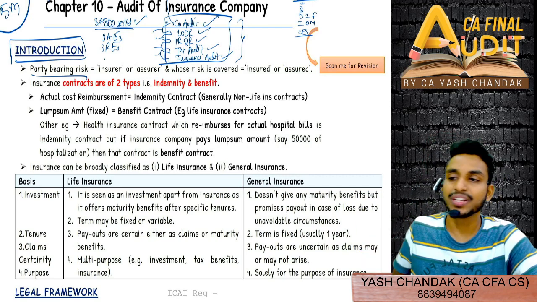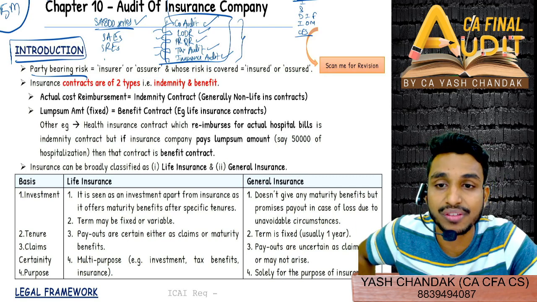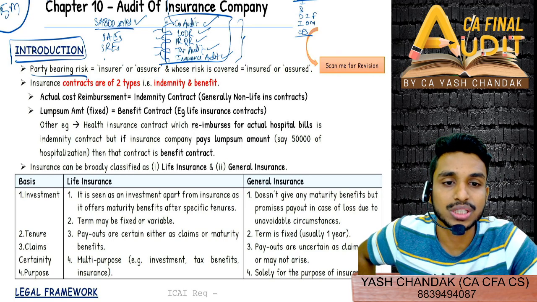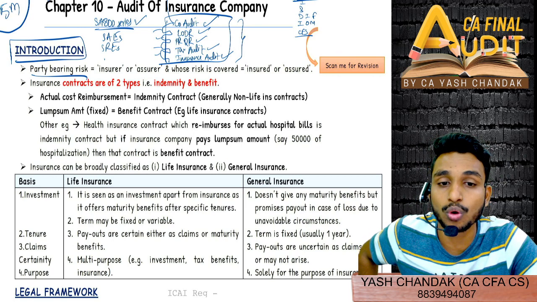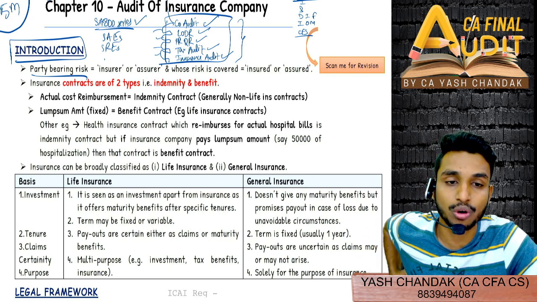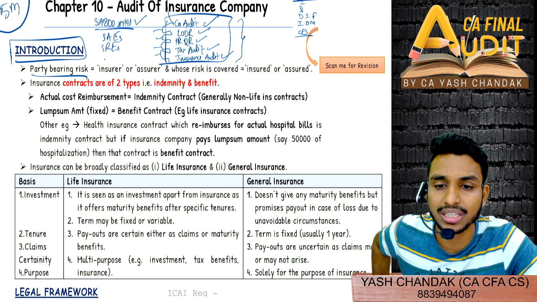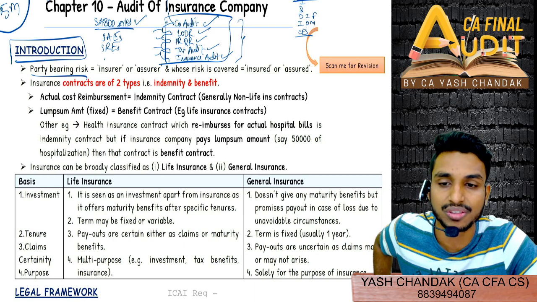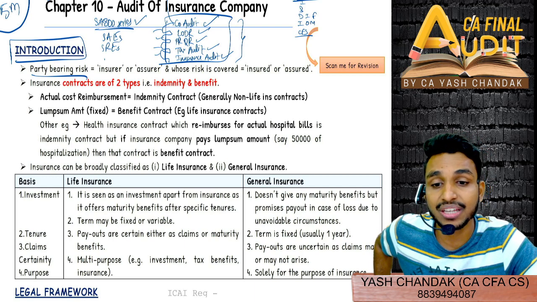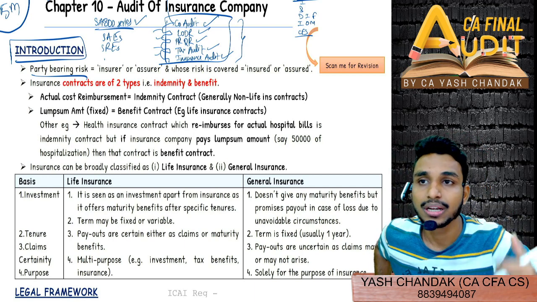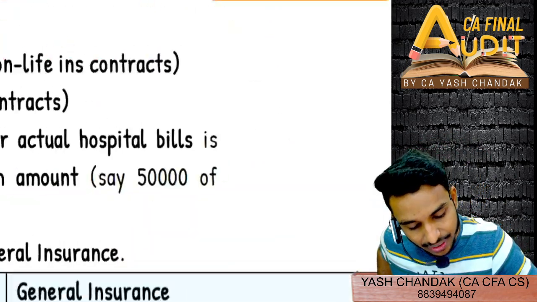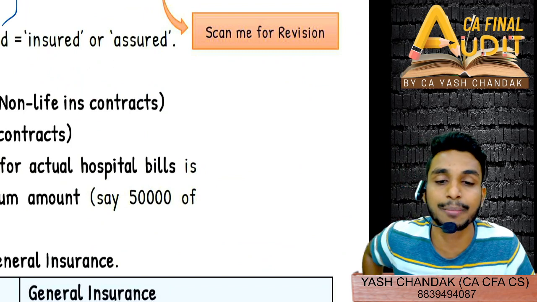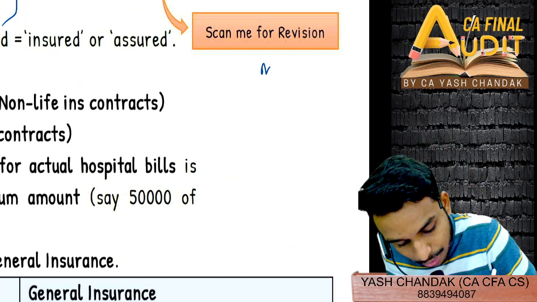Benefit means you will get the assured, fixed benefit. For example, Suneshwaran is giving a life insurance contract, so you are getting a fixed amount even if you do not die. In the cases of life insurance contract, endowment policy and others, there are so many other policies in life insurance. So you generally get the benefit even if you do not die, right? So what does benefit mean? Even in general insurance like medical insurance, suppose there are two types of policy.